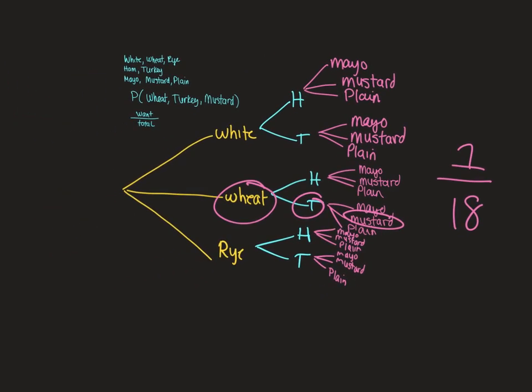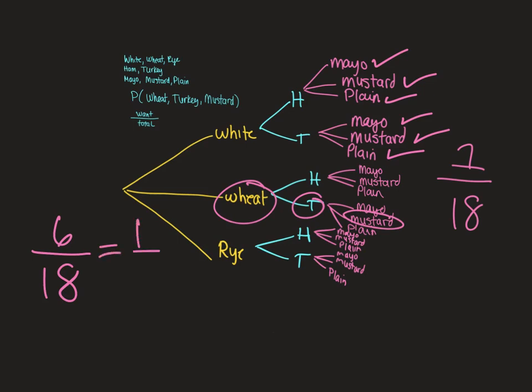Well, what is my probability I'm going to have white? So I know 18, I've already done the math there, but how many whites are there? Well, there's white ham mayo, white ham mustard, white ham plain, white turkey mayo, white turkey mustard, white turkey plain. That makes 6. Simplified, your probability of a white sandwich is 1/3.